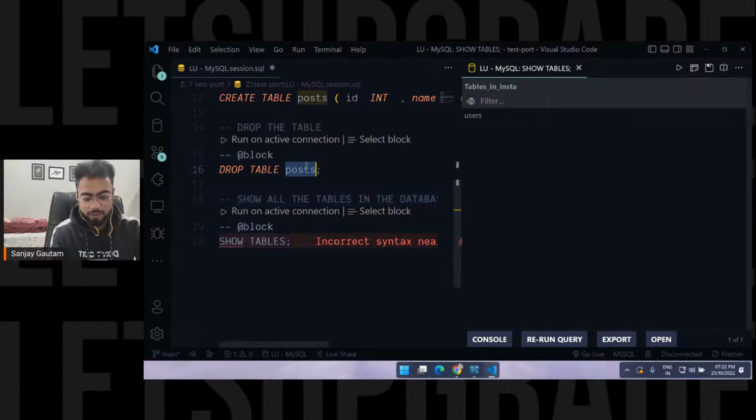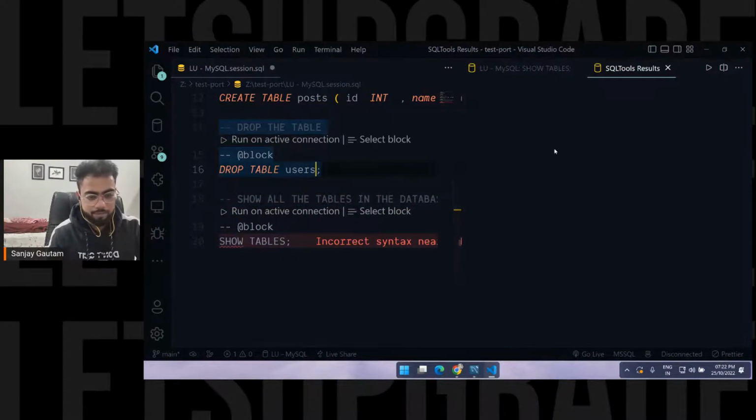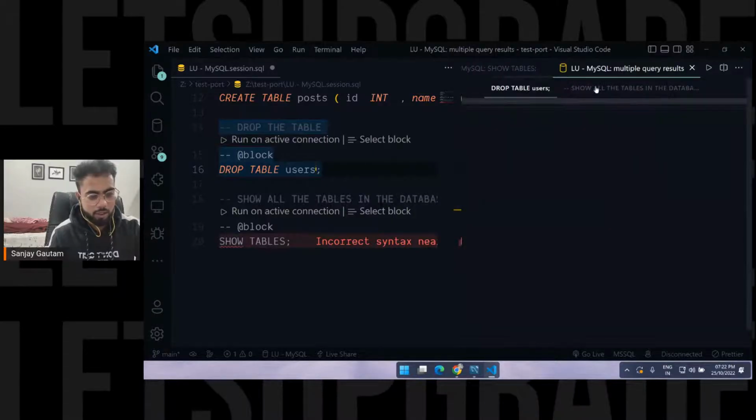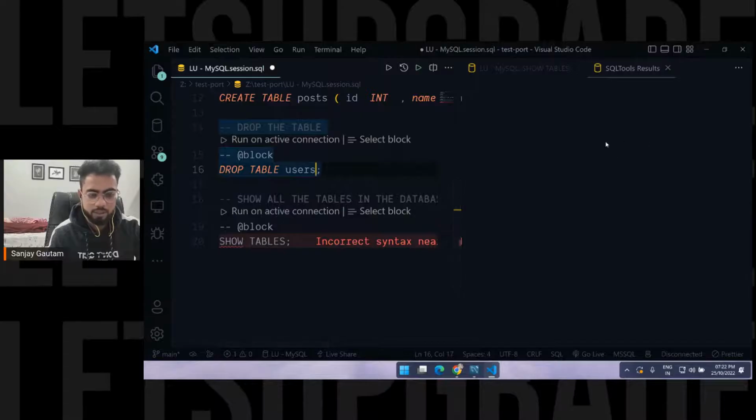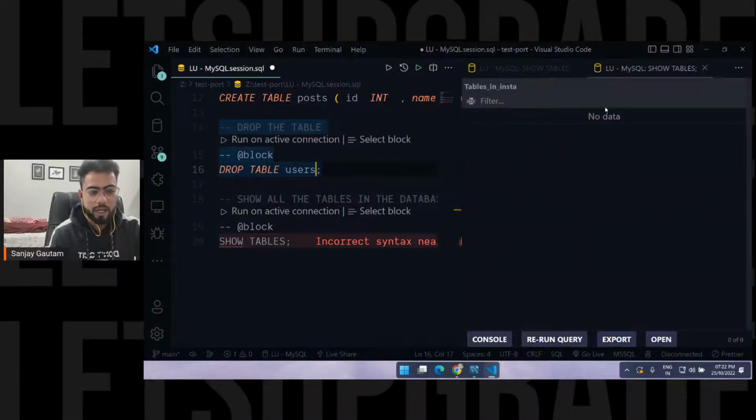For that, let me type here users and run on active connection. This also got deleted. Let me run the show tables command to see if the table is here or not. Right now no table is available. So I have deleted both the user table and the post table.